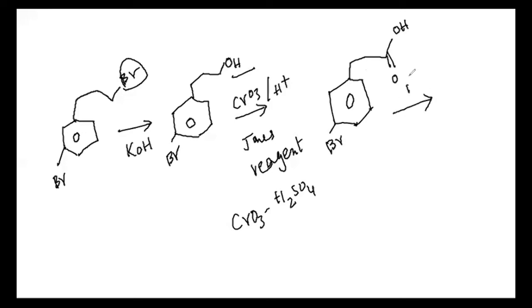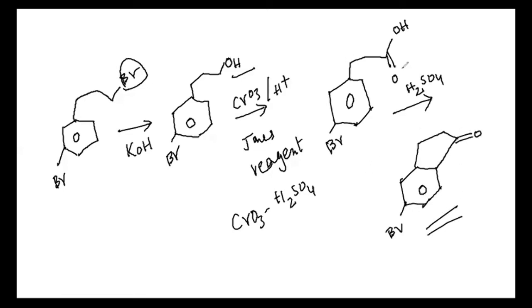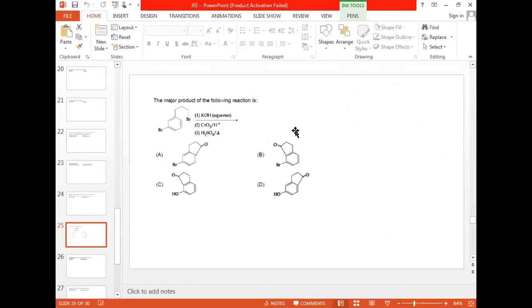Now, if you treat them with H2SO4, that is dehydration, the final product will be like this. That is oxygen, bromine is here. Finally, the final product will be like this. The ring is closing because of this. Then if you look at the options, that one is available in option 1.